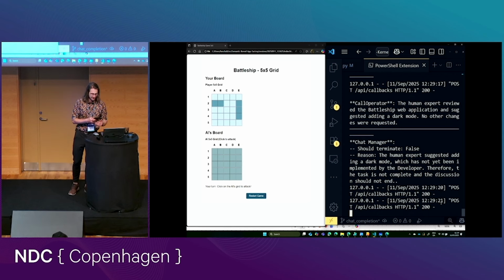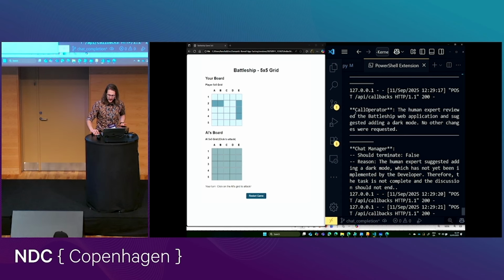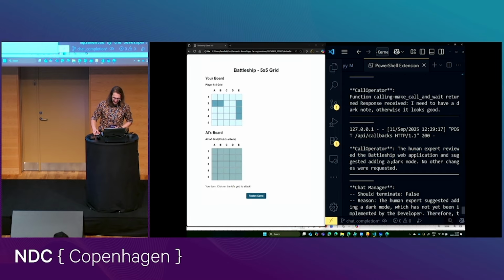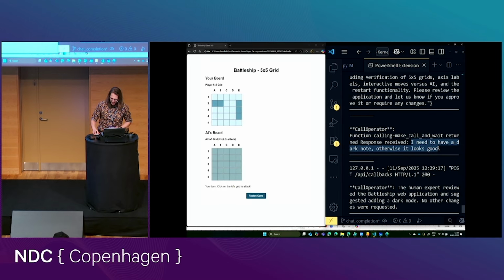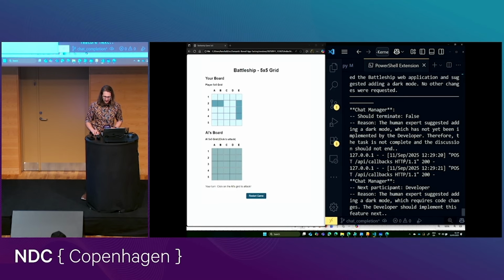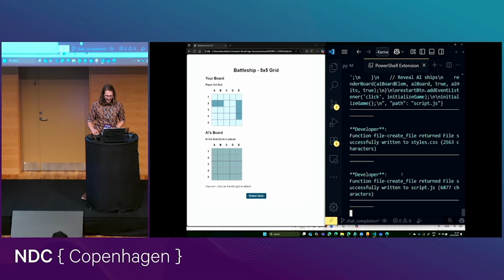Goodbye. So you can see we also had a call operator agent in here that's using Azure Communication Services to give me a quick call. And you can see here it picked up what I said. I said it needs to have a dark mode. That's not quite what I said, but I'm relying on large language models to be forgiving.